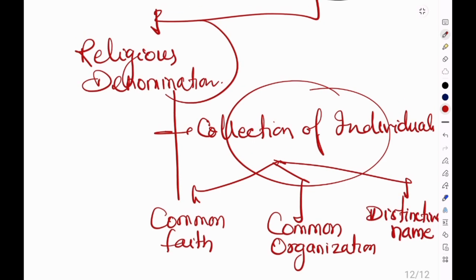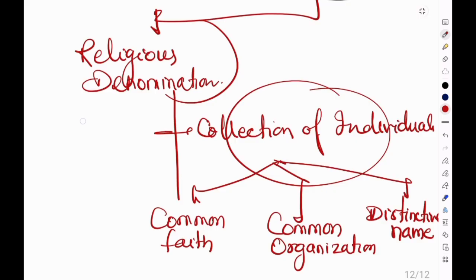The three essential elements. According to the Shirur Mutt judgment, a religious denomination must satisfy three conditions. The first is common faith: the members must share common religious beliefs and subscribe to a particular spiritual doctrine or religious philosophy. The second is common organization: a denomination must possess some organizational structure, an identifiable religious body, for example a Mutt, a monastic order, a religious sect, a church, or a religious mission. This organizational framework gives the group continuity and identity.